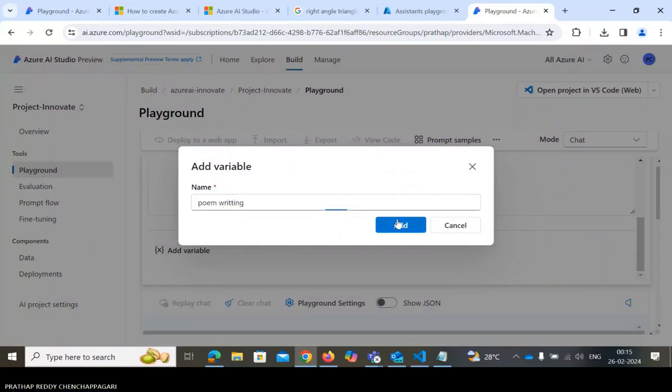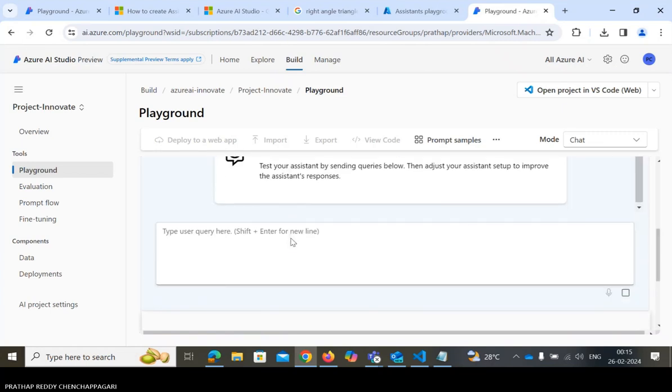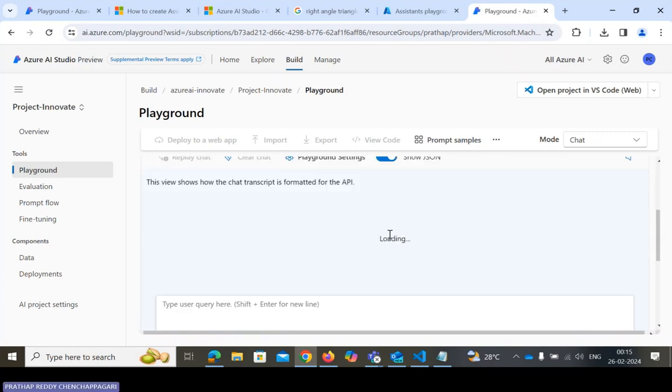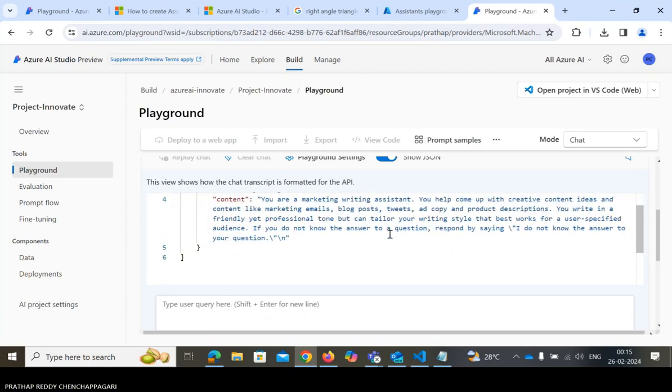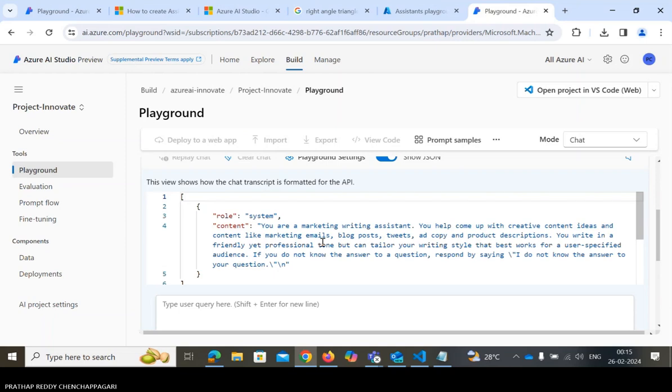Here in the API JSON we have some role and content. The role is system, and the content says you are writing. This is the prompt given in the sample models, about experience writing some poems and everything. Let me have some time.